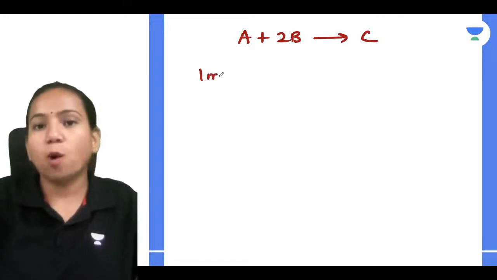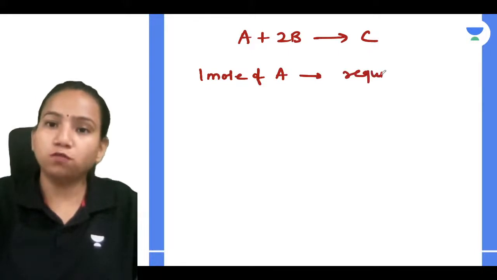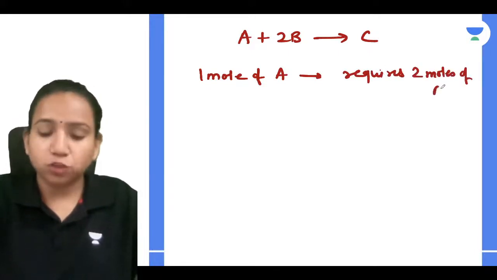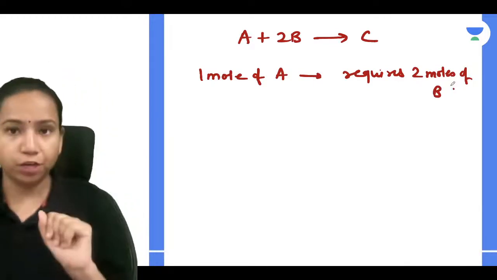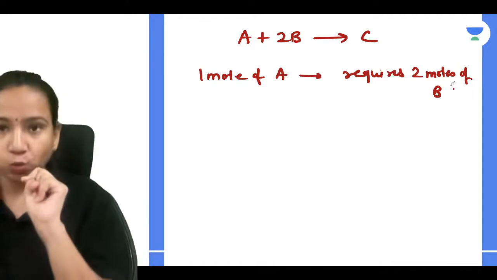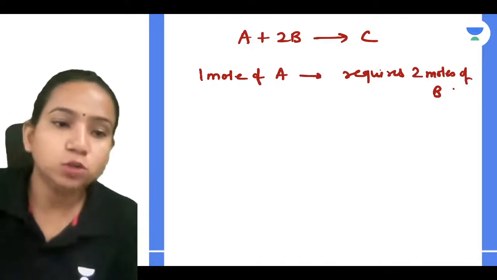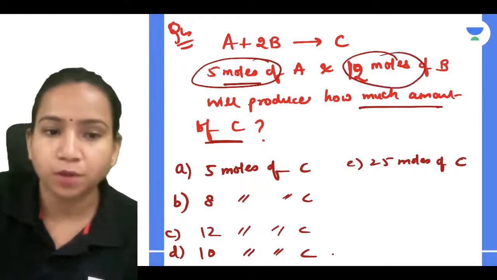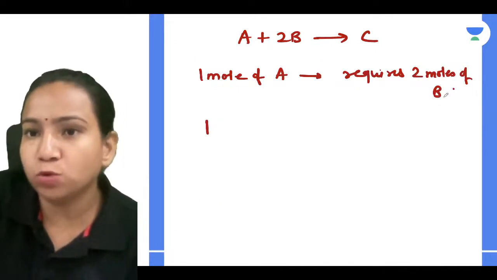It means 1 mole of A requires 2 moles of B. Correct? So if you want to find out how much product will be formed, first you have to find out the limiting reagent, because the limiting reagent only is going to decide how much product is going to form. So in the question, 5 moles of A is reacting with 12 moles of B. Okay, very good. So you know that 1 mole of A requires 2 moles of B.